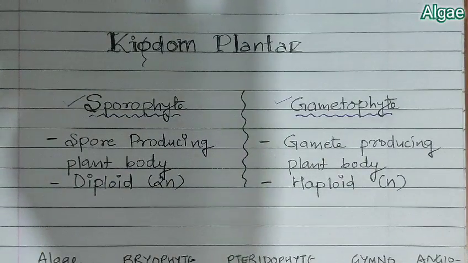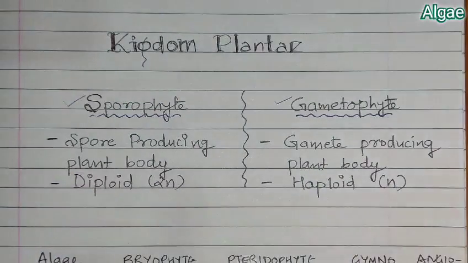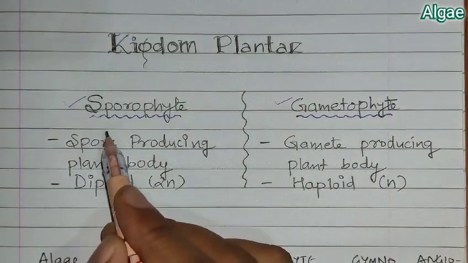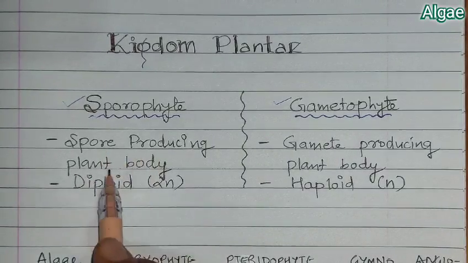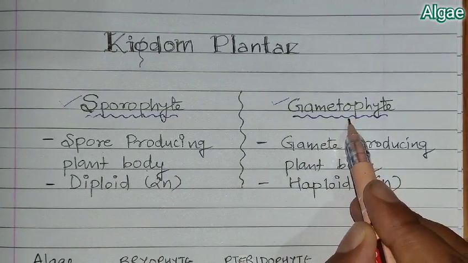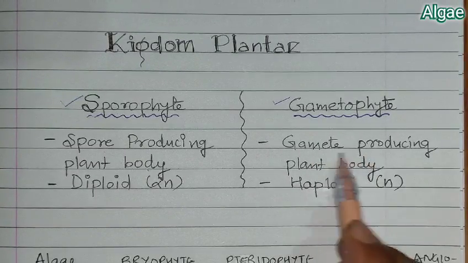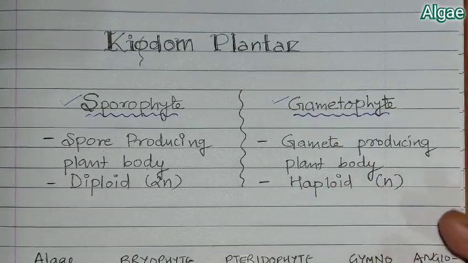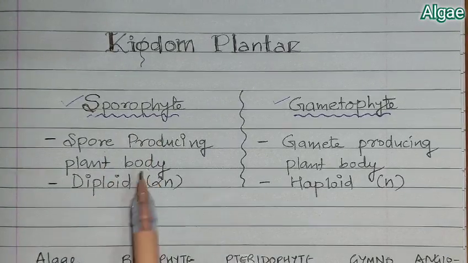Now these two terms: sporophyte means a body which produces spores, whereas gametophyte is a body which produces gametes. So the gamete-producing plant body is the gametophyte and the spore-producing plant body is the sporophyte.